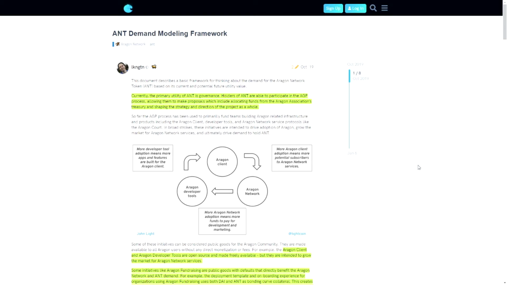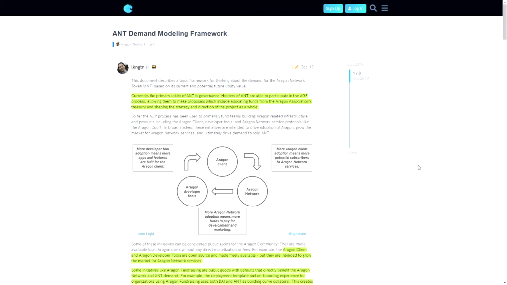Well, first of all, it's important to know that the Aragon project has a lot of free tools, so people can use the Aragon client, and the Aragon developer tools are open source and everybody can use them. You don't need to stake anything. There is no utility for the ANT token when you use these tools.